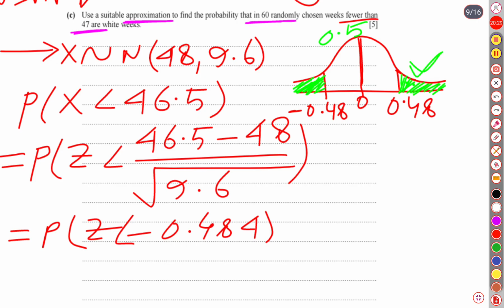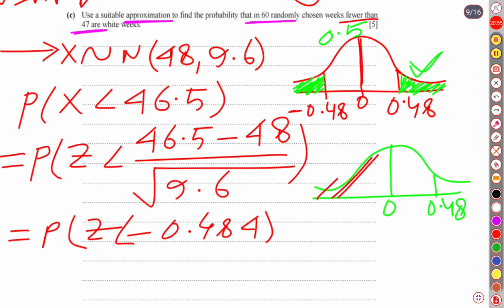So for this portion, let me draw one more curve. Suppose this one is the curve, and here there is 0.484, which is the standard deviation or z-score. Now we require this portion. If we subtract this portion from the whole of the probability, it makes sense.